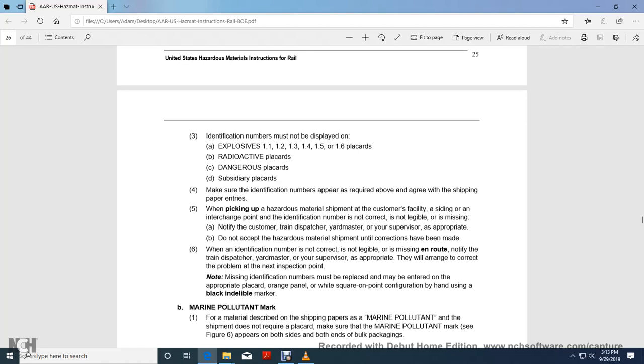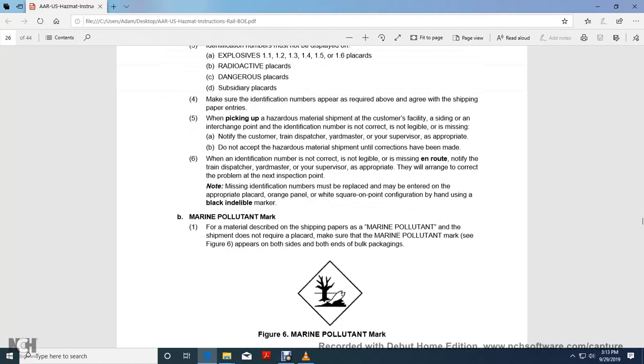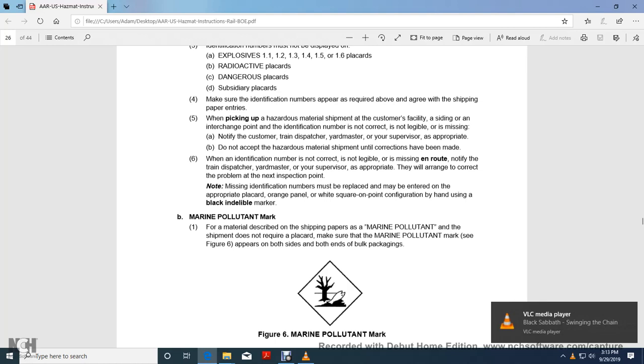6. When the identification number is not correct, not legible, or missing en route, notify the train dispatcher, yard master, or supervisor as appropriate, to arrange to correct the problem at the next inspection point. Note: missing identification numbers may be replaced with the appropriate placard or an orange panel, or a white square-on-point configuration, handwritten using a black indelible marker.